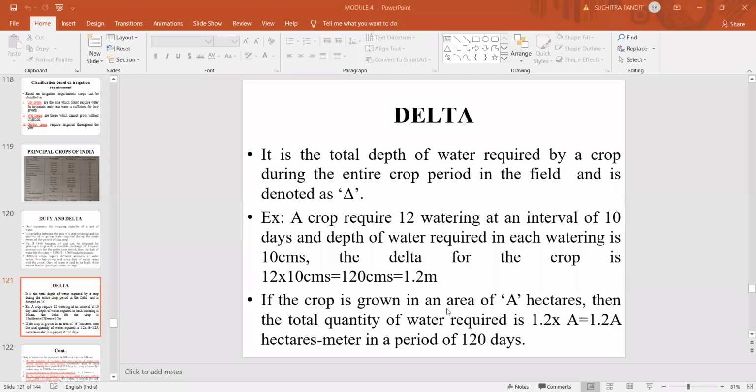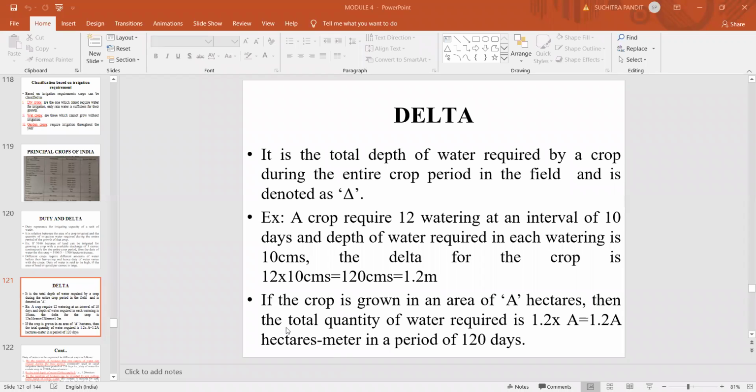If the crop is grown in an area of say 8 hectares, then the total quantity of water required is the depth of water supplied multiplied by the area, that is 1.2 hectare meter. The unit will be hectare meter because the depth of water supplied is in meters.